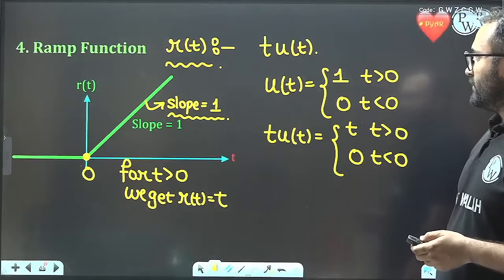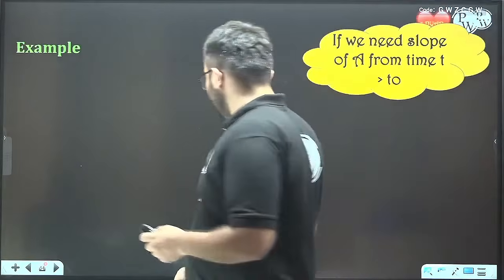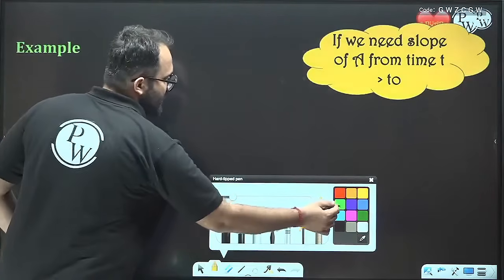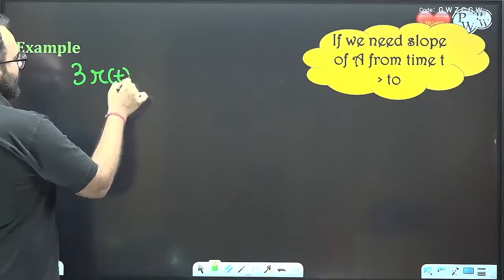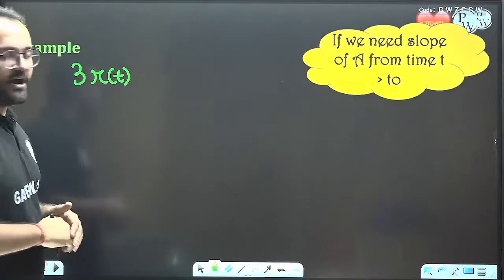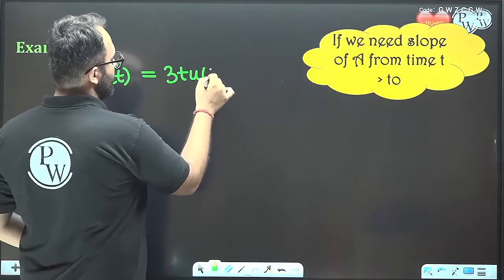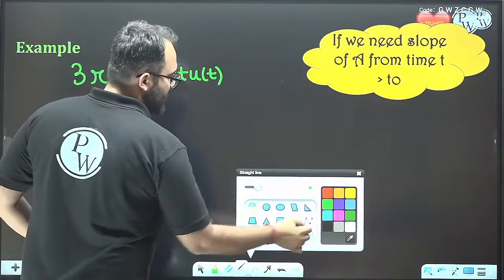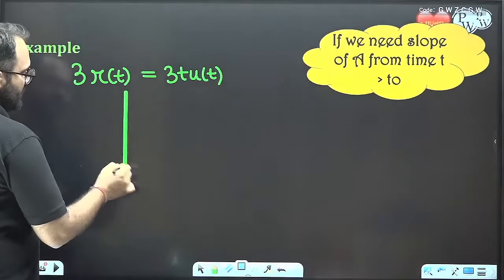Now, suppose I multiply it by 3. So I want 3RT. So what is 3RT? 3RT will be 3TUT. Means we will get a function which has a slope of 3, right?